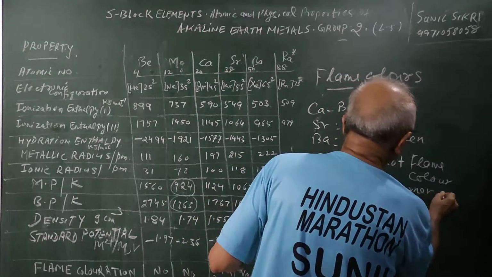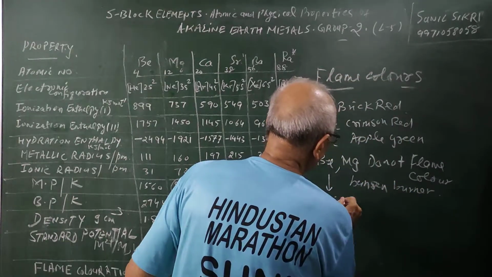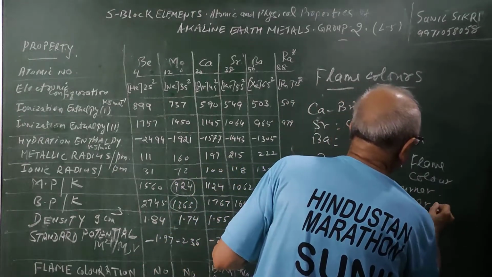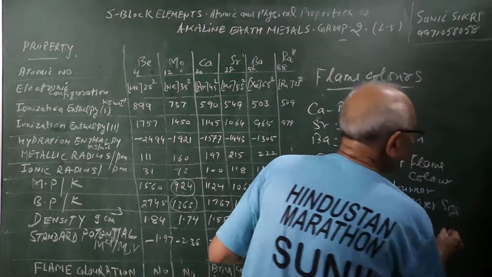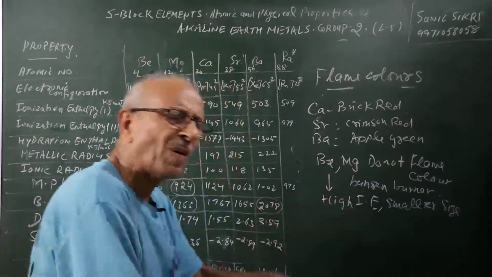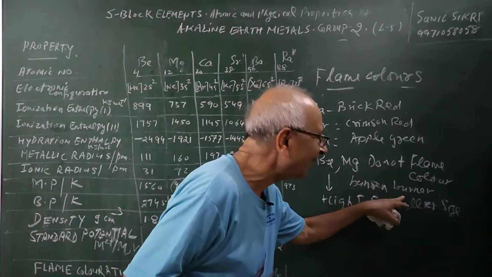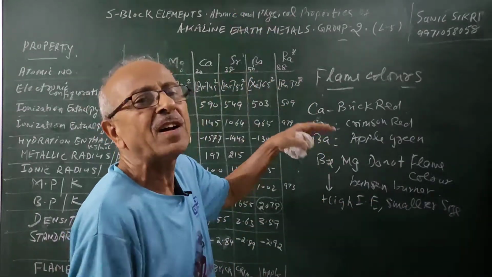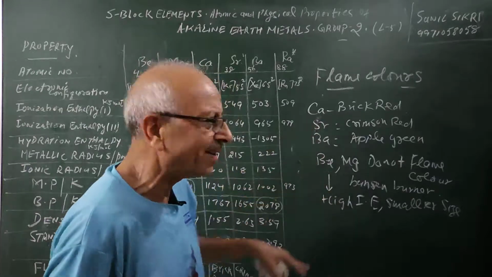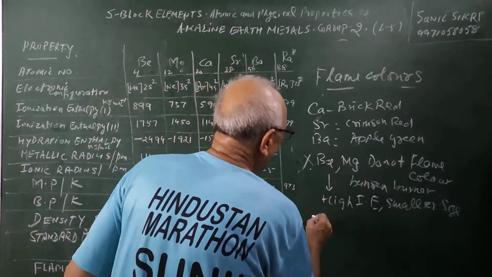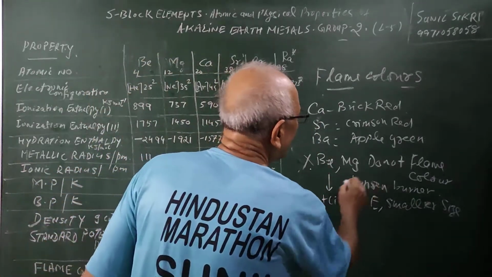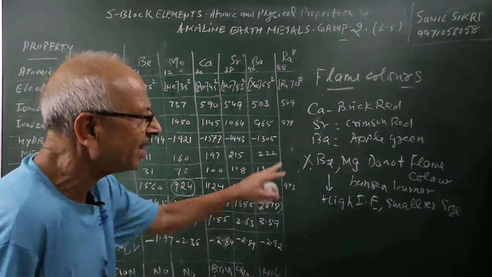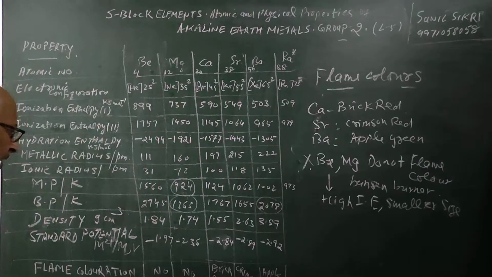Because these elements have high ionization enthalpy and smaller size, so the excitation of electrons needs more energy, which is not possible in the Bunsen burner, and when they fall back also, that will not come in the visible part. Therefore they do not give flame colors. Beryllium and magnesium, an important question, do not give flame color because of their higher ionization enthalpy and smaller size.